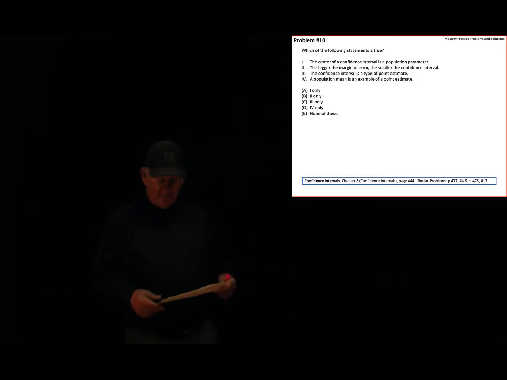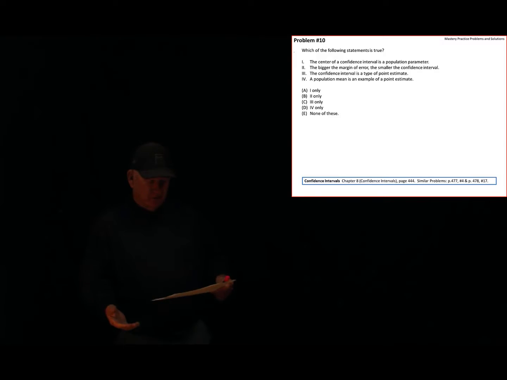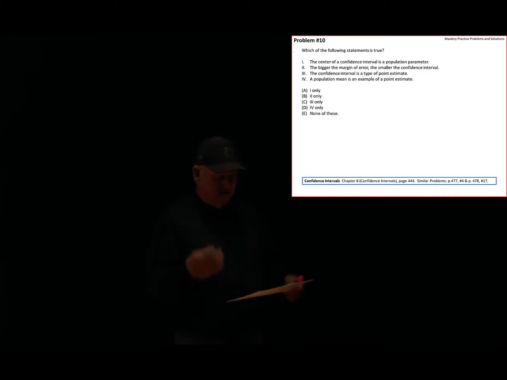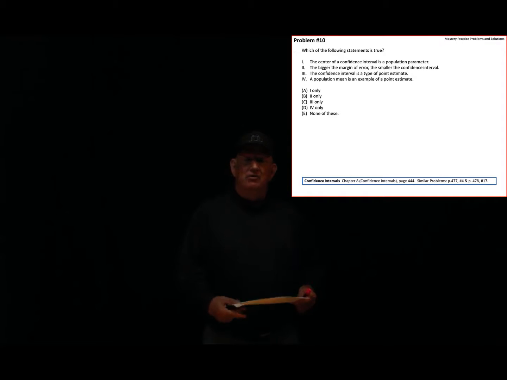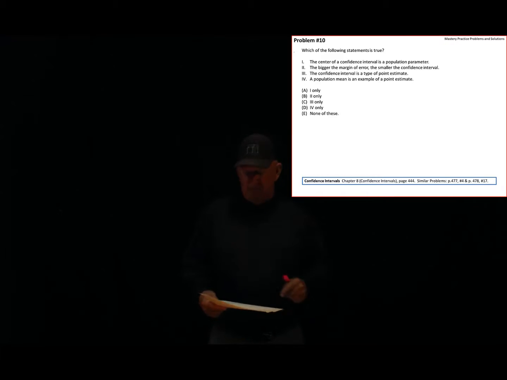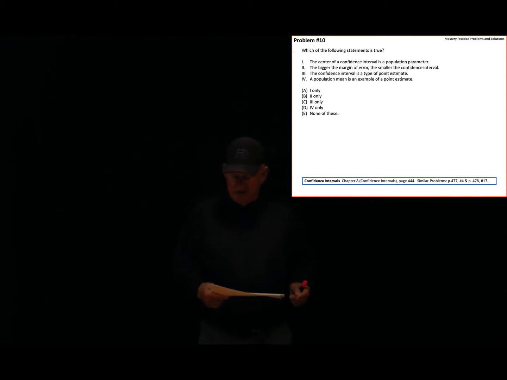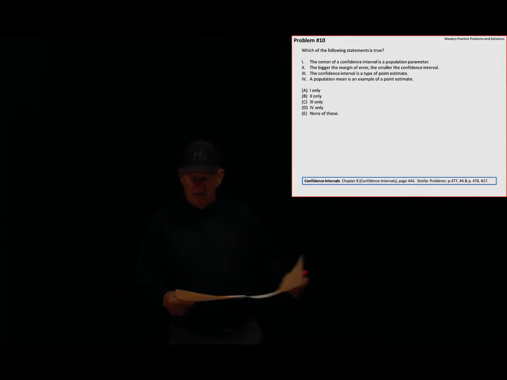And finally, gosh, we're looking for a true statement. We haven't found one yet. Population mean is an example of a point estimate. No, it's not. Population mean is a parameter. You make a point estimate of that parameter. So none of these are true, and sure enough, you've got an answer that says none of these. So I'm going to fade out, pretend I went someplace, and come right back.